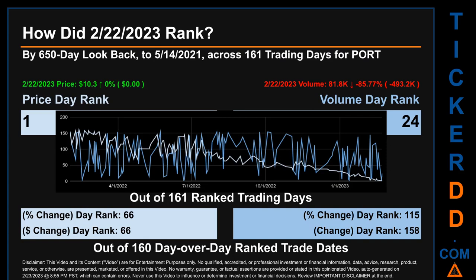The line graph overlays price and volume's daily ranking, as shown respectively in light versus dark blue, across those target trading days. In this view, essentially the dips are good whereas the spikes are bad. The price's day-over-day percentage change, jumping 0% on February 22, 2023, had a day rank of 66, while its dollar difference of $0 had a rank of 66 when compared day over day across 160 trading days. Volume's percentage change and difference were ranked respectively at 115 and 158.